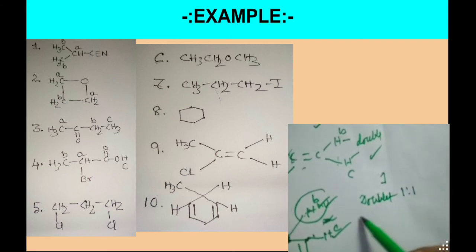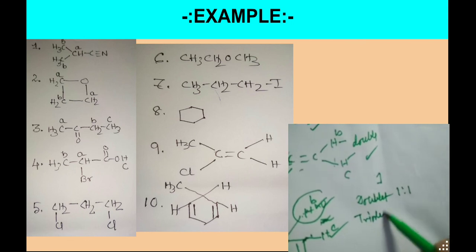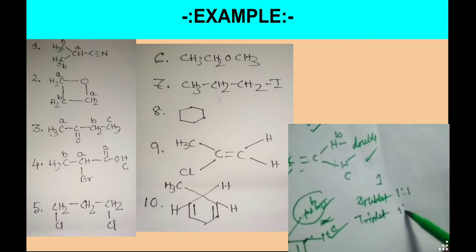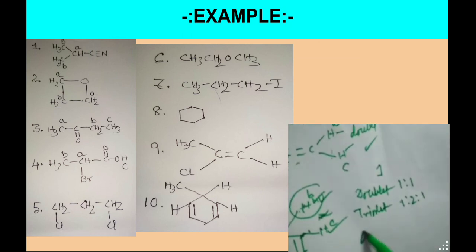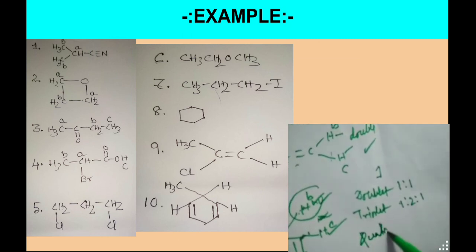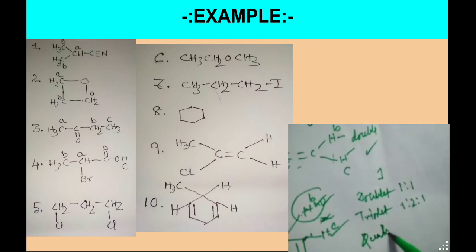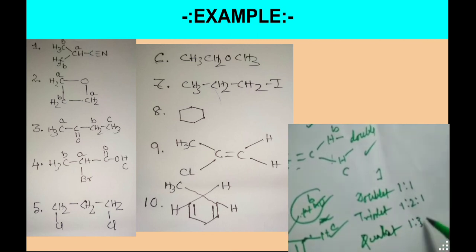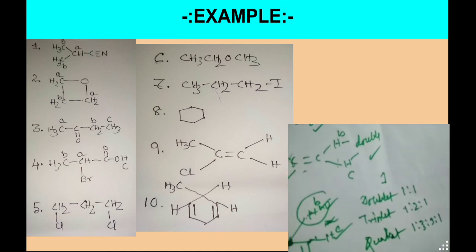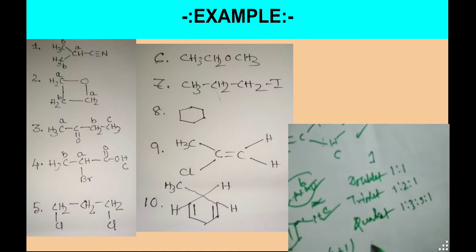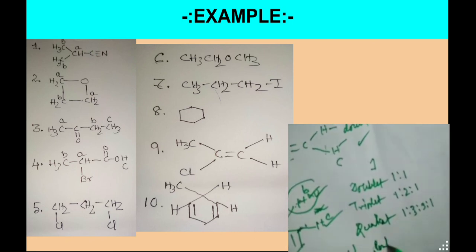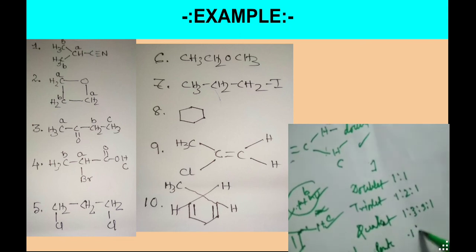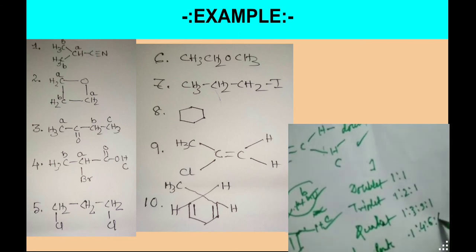When it is a triplet, the peak ratio will be 1:2:1 in all cases. When it is a quartet, 1:3:3:1. If it is a pentet, it will be 1:4:6:4:1.